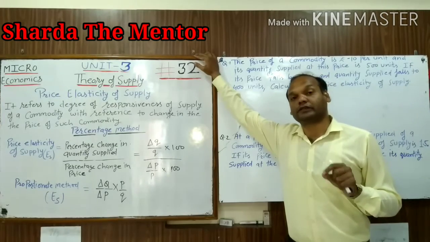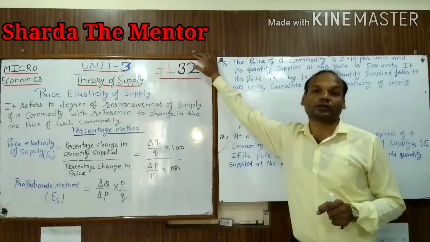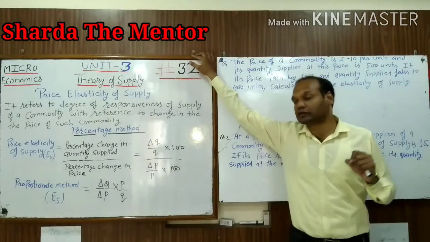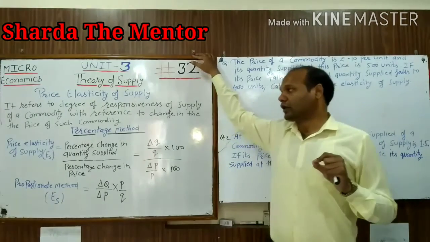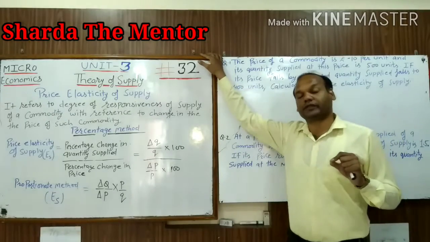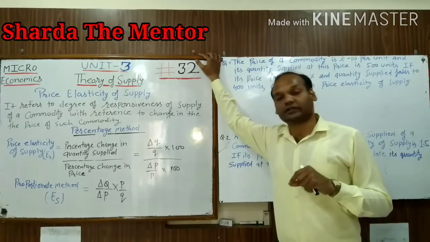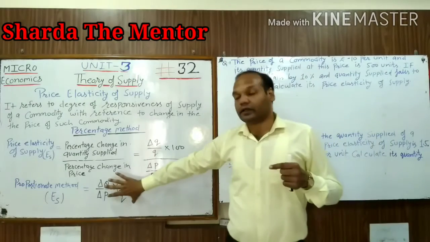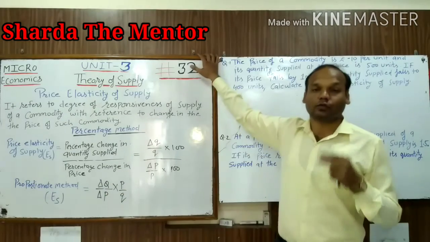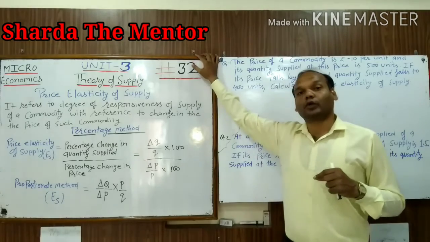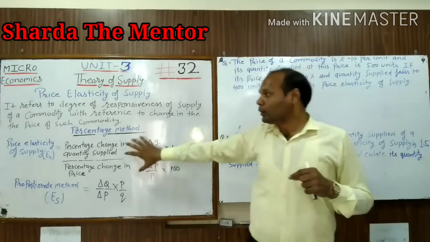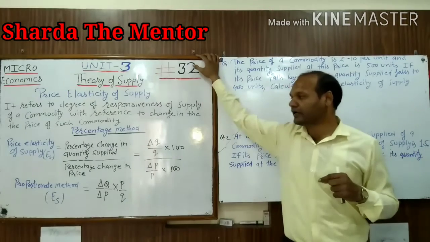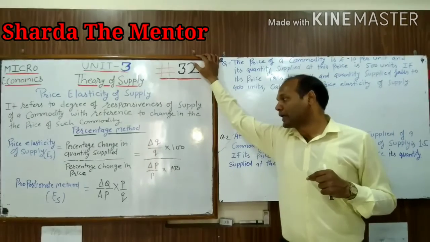But one assumption is that other things will remain constant, the same as we assumed in the case of the law of supply. Here there is one method, the percentage method, that is mentioned in your syllabus. If there are some changes in the percentage method, then it is known as the proportional method. We will study both methods because both are similar. The formula for price elasticity of supply is: percentage change in quantity supplied divided by percentage change in price.